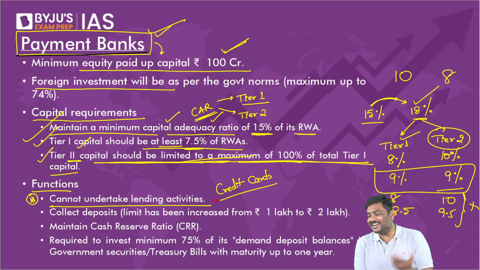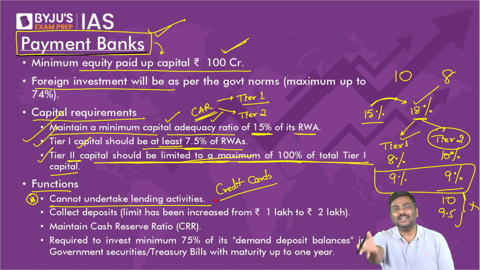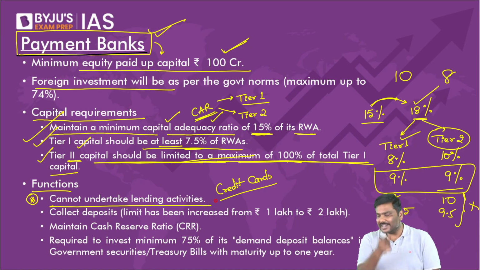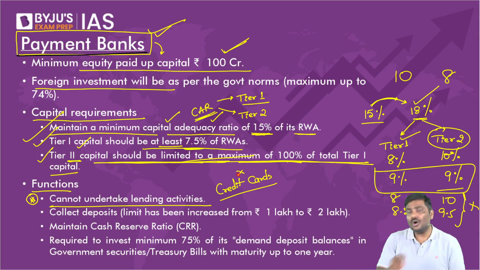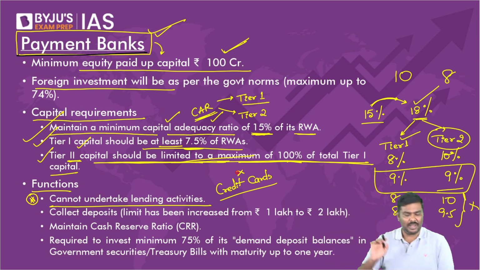If they are not allowed to lend in the market, will they be allowed to issue credit cards? What is a credit card? Some of you are saying yes. What is a credit card? Credit card is nothing but a loan. I hope you understand. Credit card is nothing but a loan given to you, advance money given to you. So that is the reason credit cards also will not be issued by the payment bank.